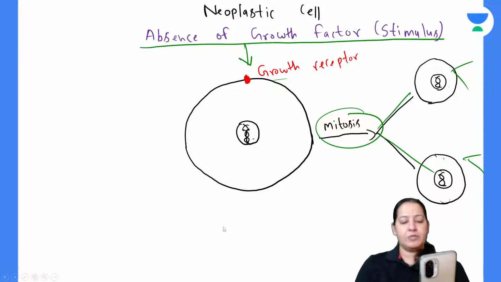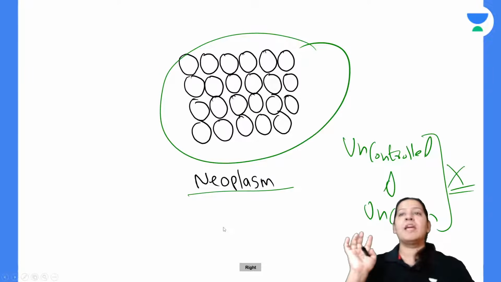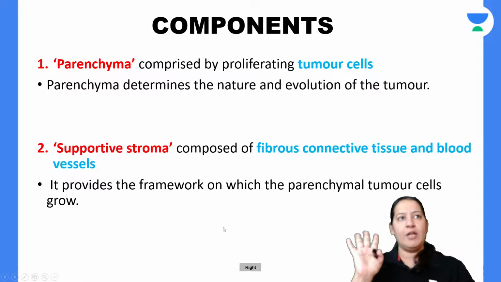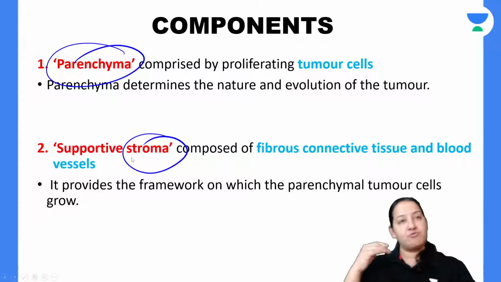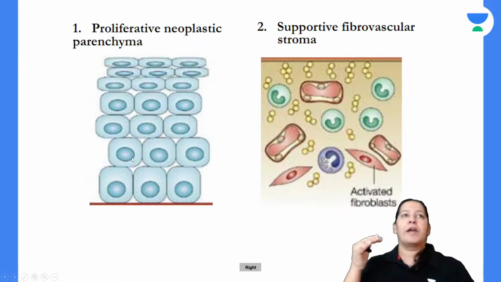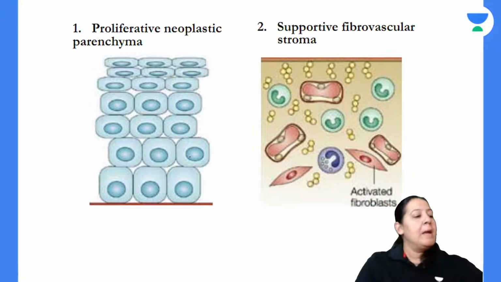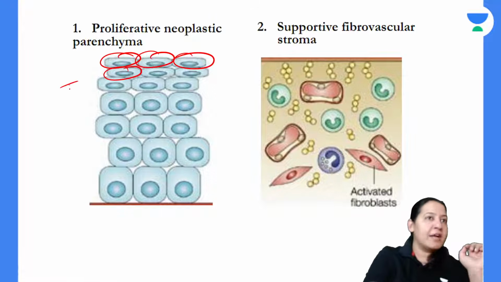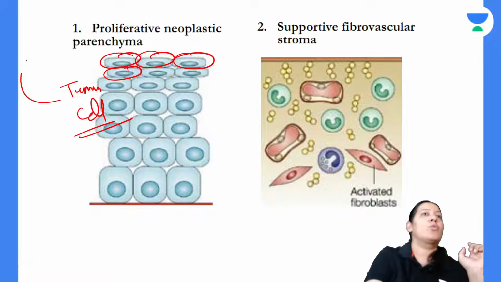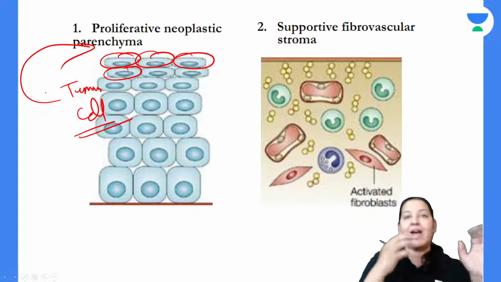So after the definition, let me come to the components of neoplasia. How many components are present in a neoplasia? In any neoplasm, there are two components, the parenchymal component and the stromal component. What is parenchyma? Parenchyma is the cells. The tumor cells are known as parenchyma. These are the actual tumor cells which form the tumor, the parenchymal component.